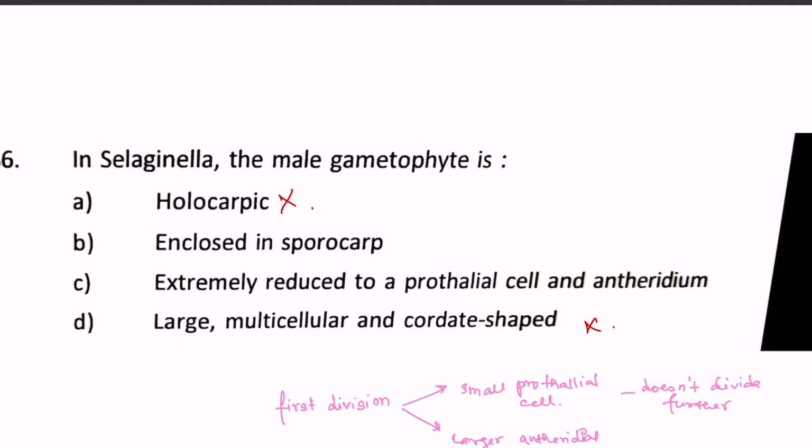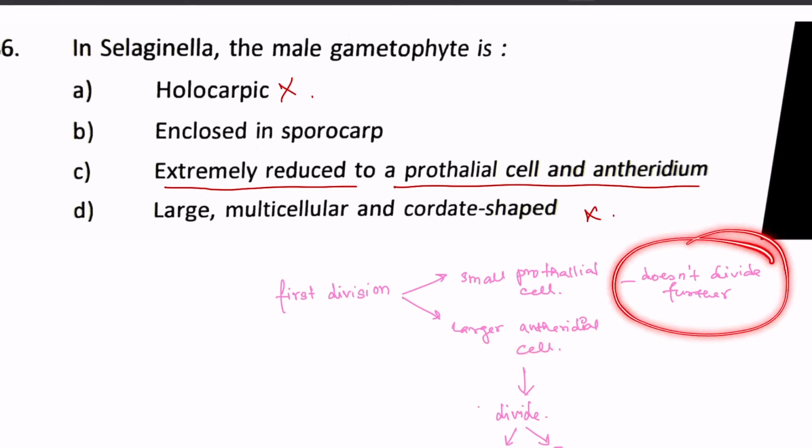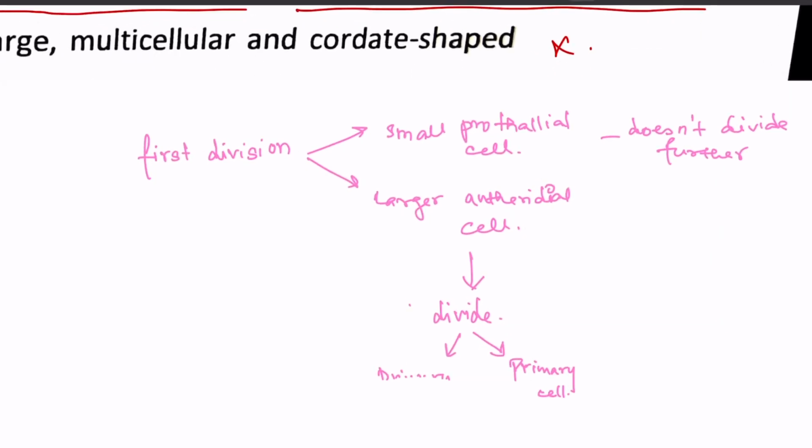Enclosed in a sporocarp is again wrong. The third option, extremely reduced to a prothallial cell and antheridium, is true, because the first division in the male gametophyte produces a small prothallial cell and a large antheridial cell. The prothallial cell will not divide any further, and the antheridial cell may divide later to produce two primary cells, so we get a 3-cell structure. So the male gametophyte is extremely reduced, and option number C is the correct one.